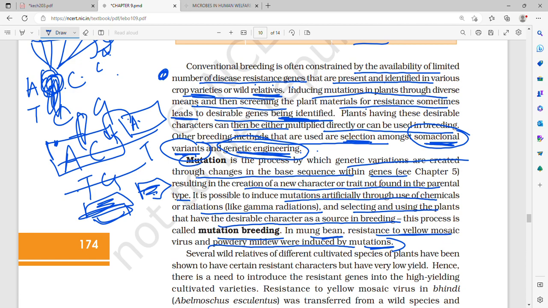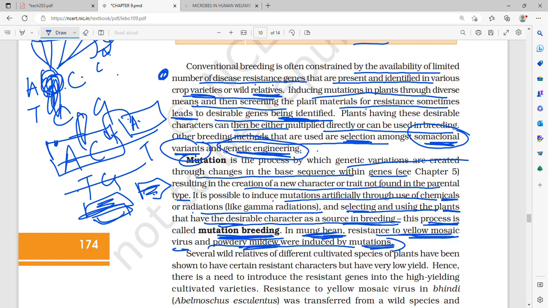So what is mutation? Mutation is the process by which genetic variations are created through changes in the base sequence within the genes, resulting in the creation of a new character or trait which was not found in the parental type. It is possible to induce such mutations artificially through the use of chemicals or radiation, for example gamma radiation, and selecting and using the plants which have the desirable character as a source in breeding. What is this process called? This process is called mutation breeding. And in mung bean, resistance to yellow mosaic virus and powdery mildew were induced by mutation.